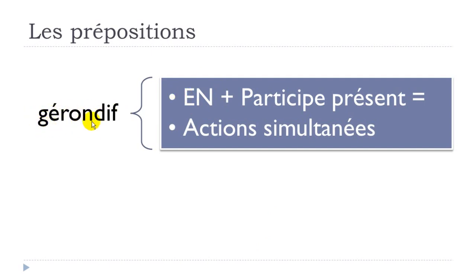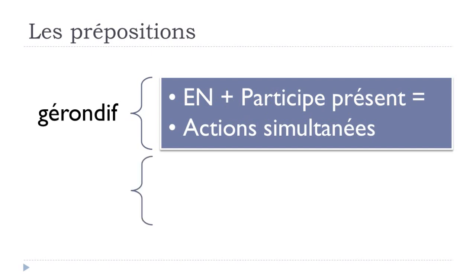So the meaning of the gérondif is when you want to introduce two actions, an action simultanée, so technically two actions that take place at the same time, okay? The way we construct that is the preposition en, and then after that you put the participe présent form, that you don't know yet how to make, but we'll see that in a coming lesson, okay?